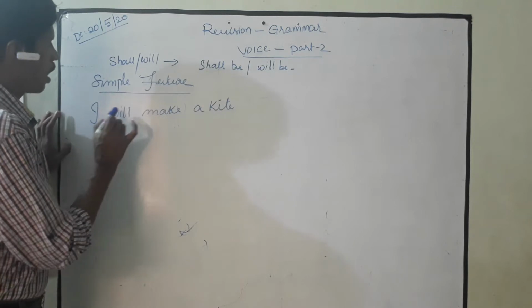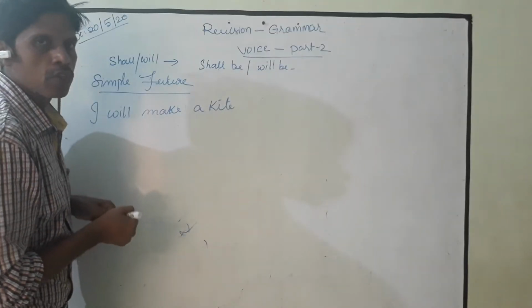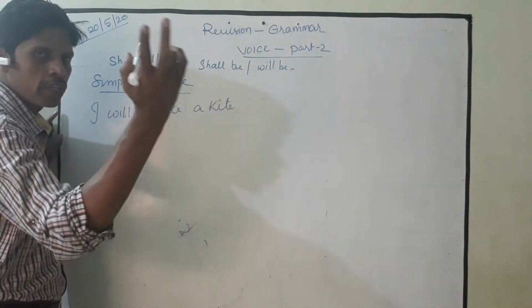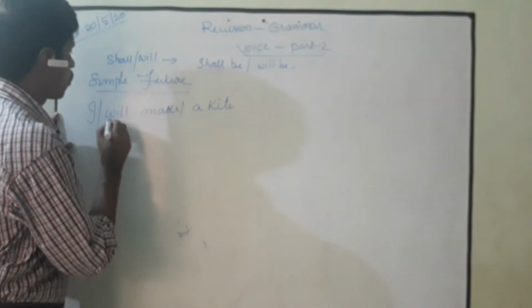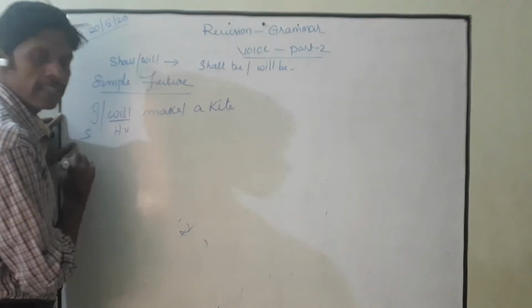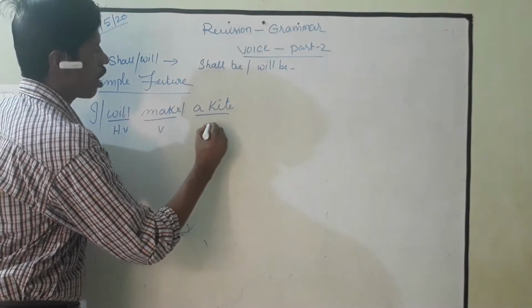This is simple future tense. As I told you, divide the sentence into 3 parts: subject, verb and object. Will is a helping verb or modal verb, I is the subject, make is the verb form, and kite is the object.